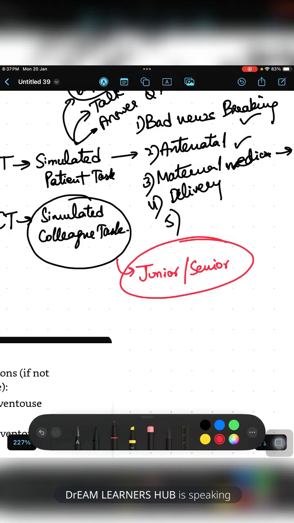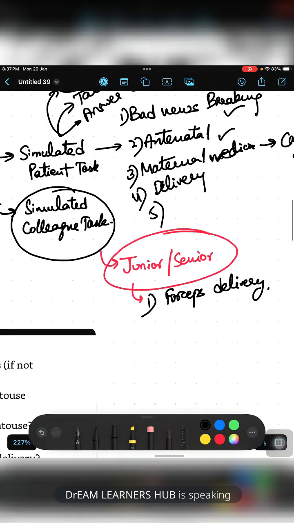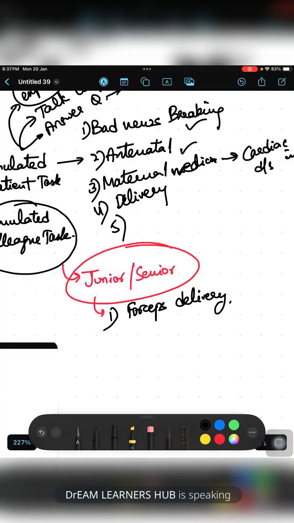You have to explain what the things are. Okay, the first thing would be about forceps delivery. They can give you, as a third year postgraduate, I have given the examples of ST5 or ST6, don't mind it, they can give you as a senior year or the final year postgraduate.